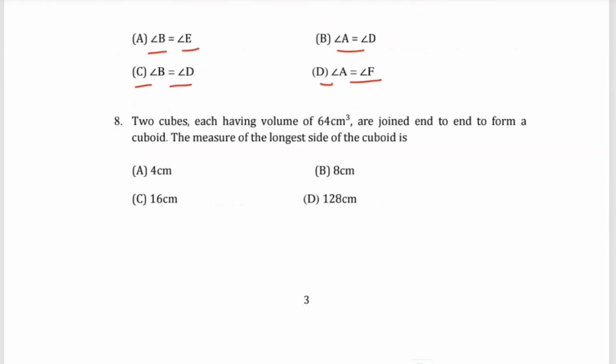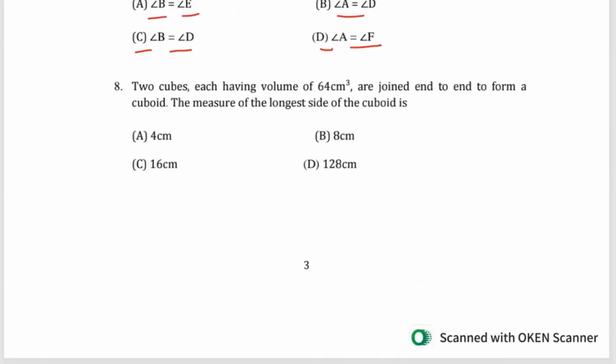Then question number 8: two cubes each having a volume of 64 centimeter cube are joined end to end to form a cuboid. The measure of the longest side of the cuboid is option A 4 centimeter, option B 8 centimeter, option C 16 centimeter, option D 128 centimeter.